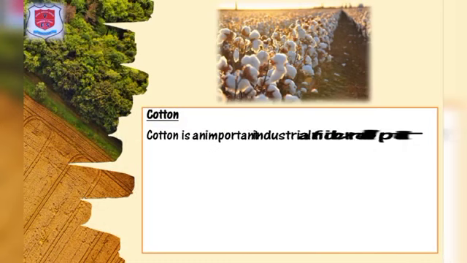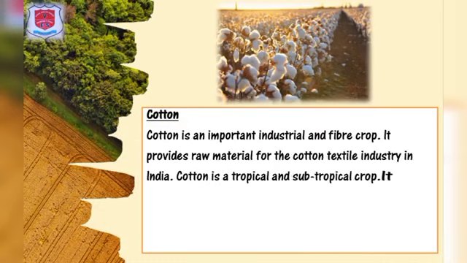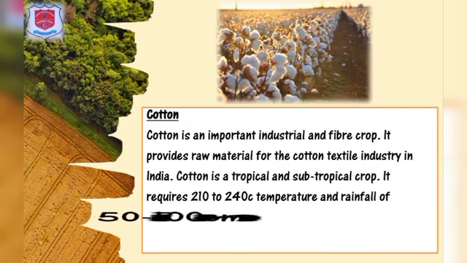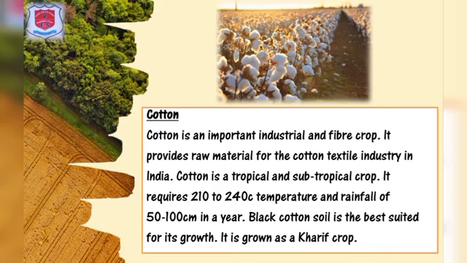Cotton. Cotton is an important industrial and fiber crop. It provides raw material for the cotton textile industry in India. Cotton is a tropical and subtropical crop. It requires 21 to 24 degrees Celsius temperature and rainfall of 50 to 100 centimeters in a year. Black cotton soil is best suited for its growth. It is grown as a kharif crop.